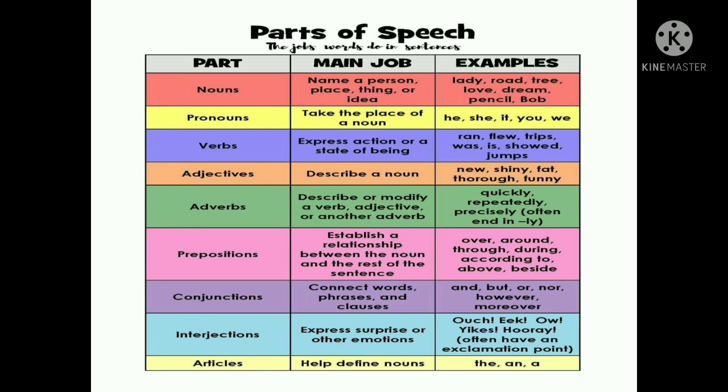Interjections are words that express surprise or other emotions like ooh, ouch, oh, ow, yuck, hooray. And these words end with an exclamation sign. And the last one is articles. Articles help define nouns like a tree, an umbrella, the university, the Lucknow.